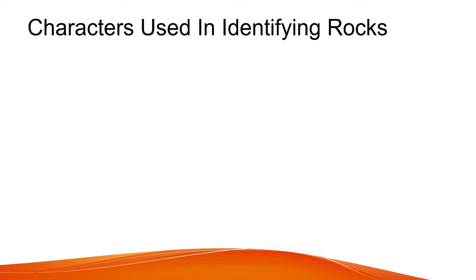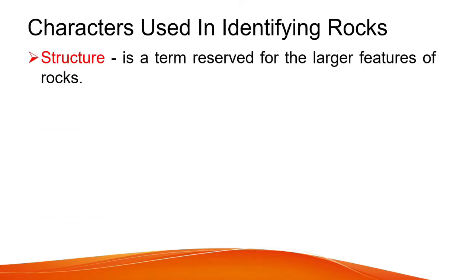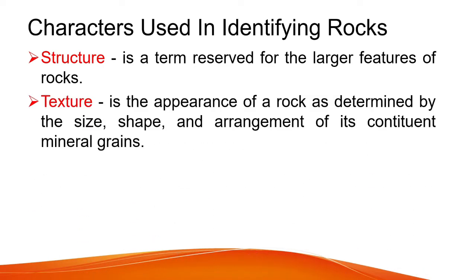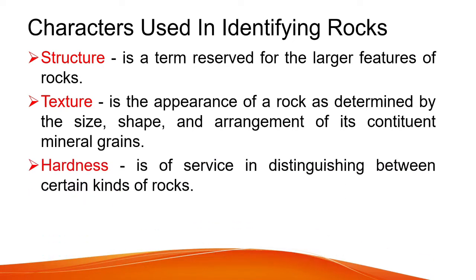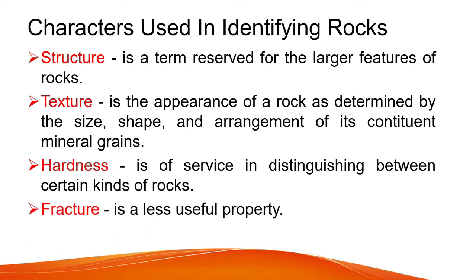Characters used in identifying rocks. Structure is a term reserved for larger features of rocks. Texture is the appearance of rock as determined by the size, shape, and arrangement of each constituent material grains. Hardness is a service of distinguishing between certain kinds of rocks. Fracture is a less useful property.